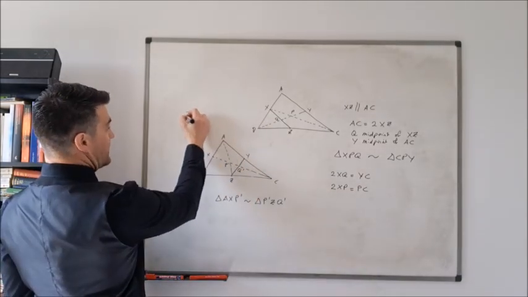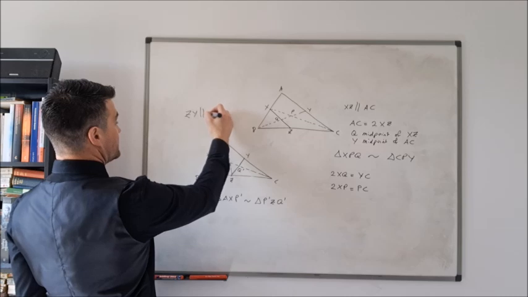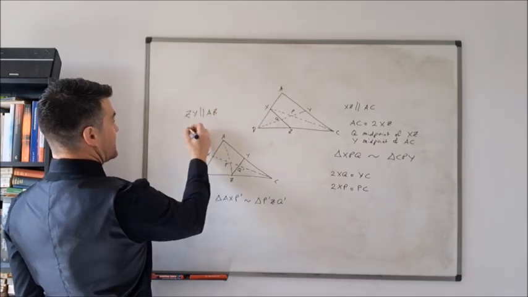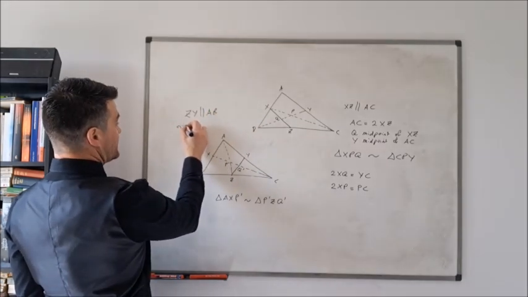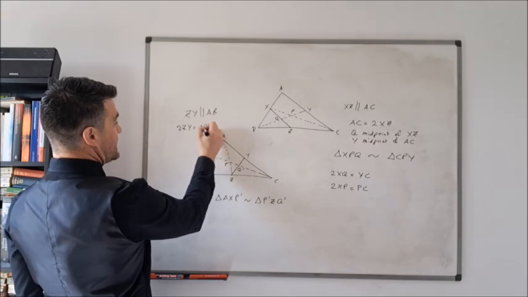Again, we've got ZY is parallel to AB, and 2ZY is equal to AB.